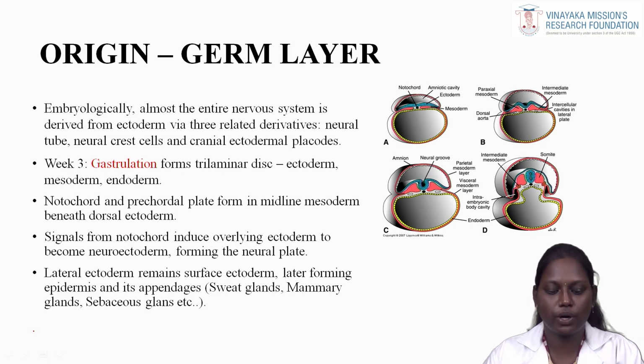Signals from the notochord induce the overlying ectoderm to become neuroectoderm, forming the neural plate. The lateral ectoderm remains surface ectoderm, later forming the epidermis and its appendages. Appendages include sweat glands, mammary glands, sebaceous glands, otic epithelial cells and so on.